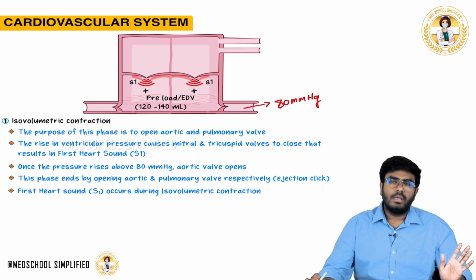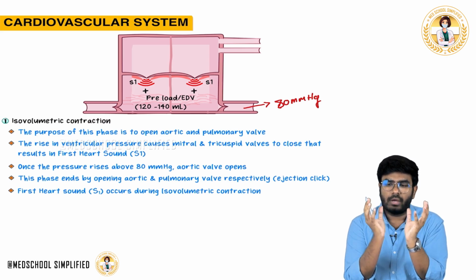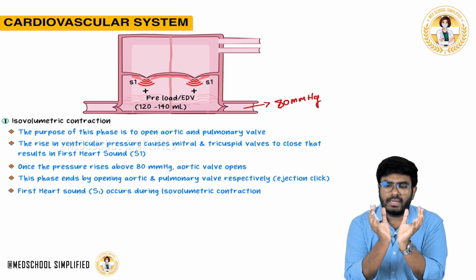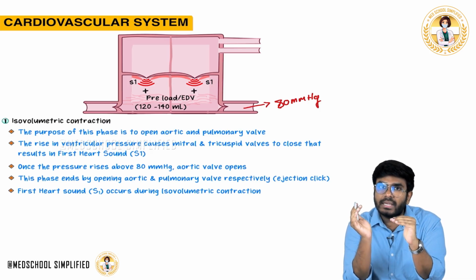No doubt. Now, what is happening? The ventricle is now starting to contract. Now, a simple law, Boyle's law. When the ventricle is contracting, ventricular volume decreases. So what happens to the pressure inside the ventricle? The pressure inside the ventricle now starts to increase.